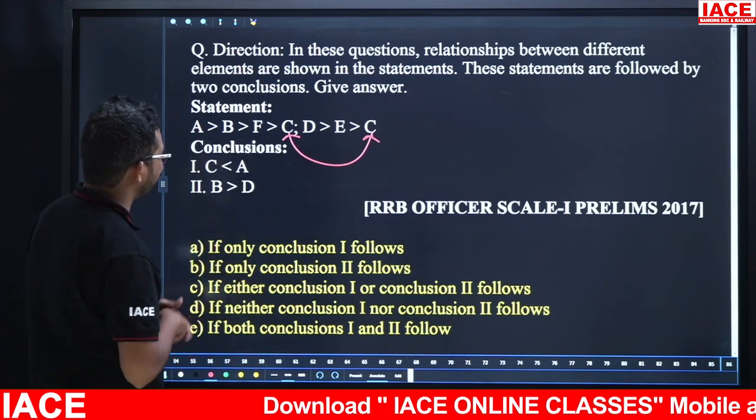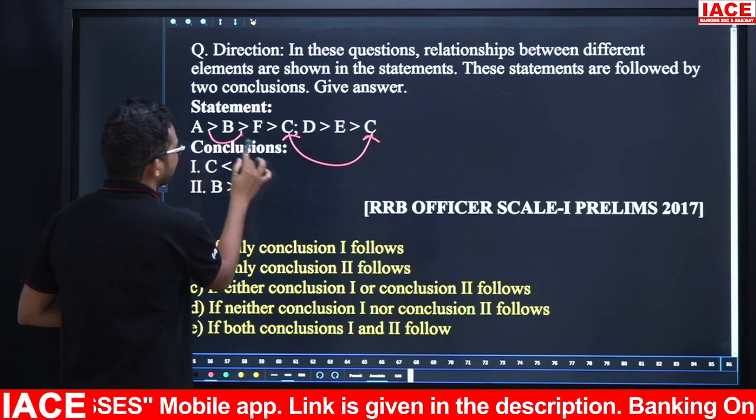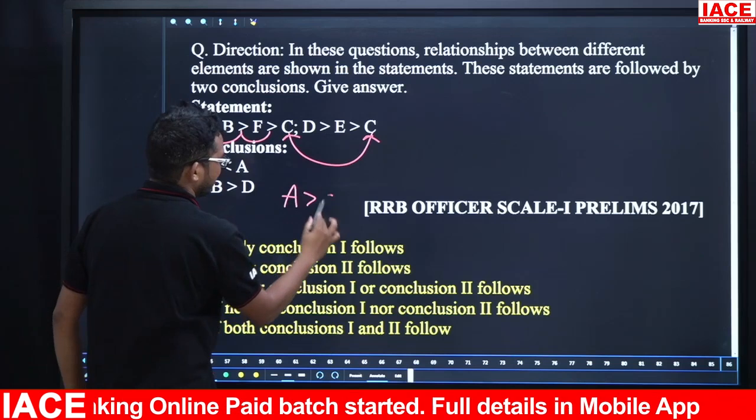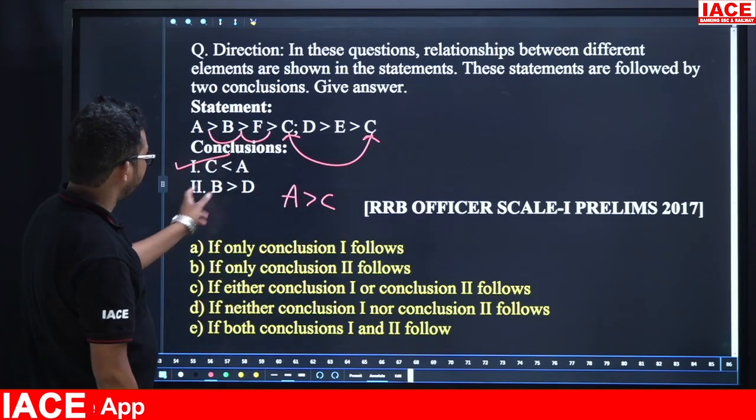Take first conclusion C and A. Between C and A, what are the symbols here? Greater than. Resultant is greater than. So A is greater than C, then C is less than A. First one is true. Second one, B and D.